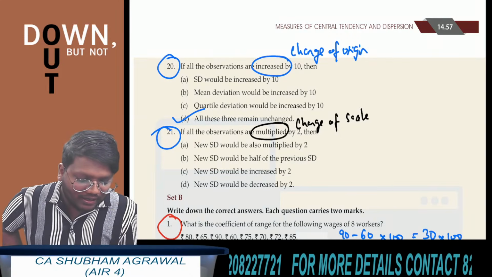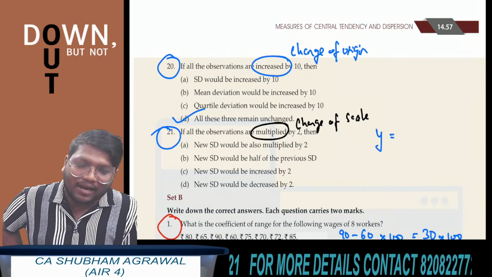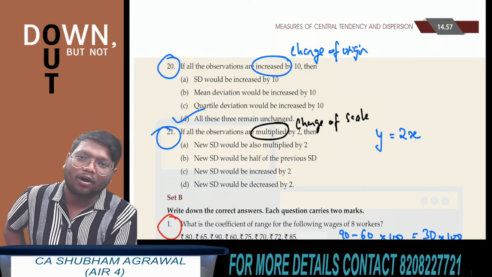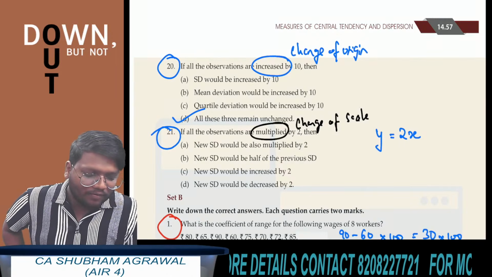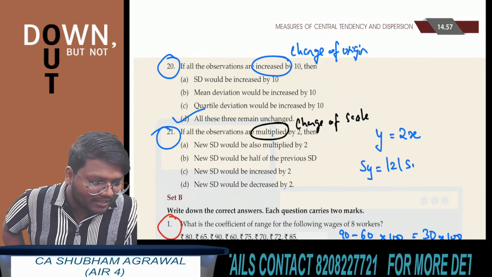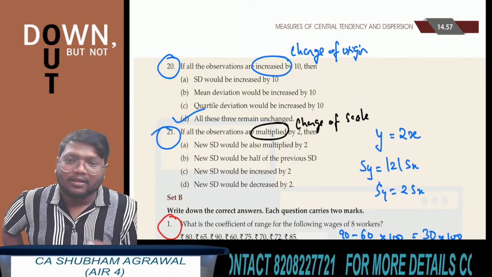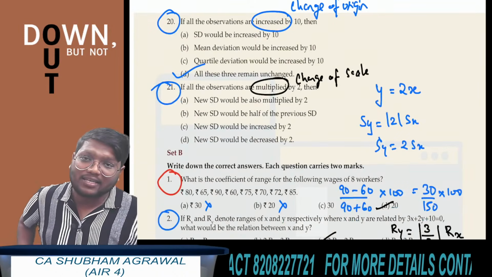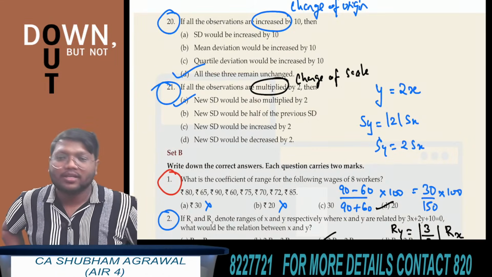So what they have written here is that all the observations are multiplied by 2. A new variable y is constructed, which is twice of x. So y is equal to 2x. Here, standard deviation of y is the absolute value of 2 multiplied by standard deviation of x. Sy is equal to 2 multiplied by Sx. Standard deviation of y is equal to 2 times standard deviation of x. Which option is correct? Option A.